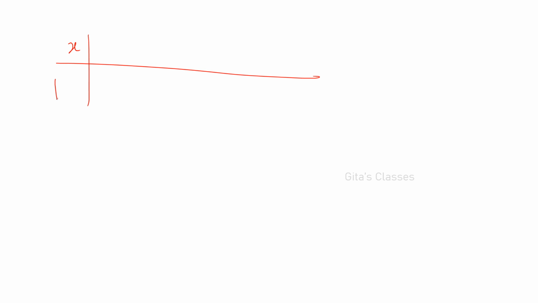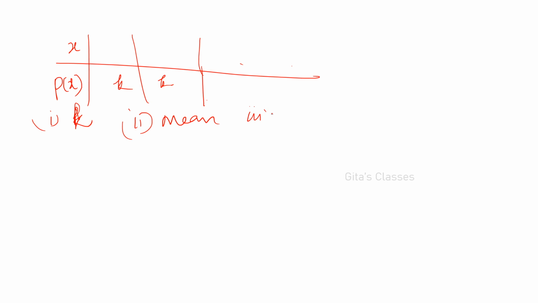This kind of question, one definite question you can expect either in discrete or continuous for 5 marks for sure. X values will be given, and in terms of K or a constant C or A, something like that will be given. You will be asked to find the value of K. Then the second part will be the mean, and the third part will be the variance.